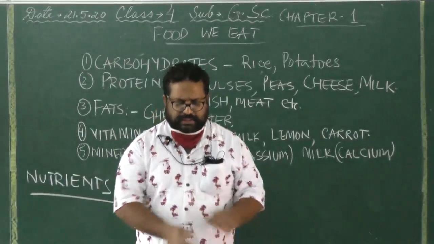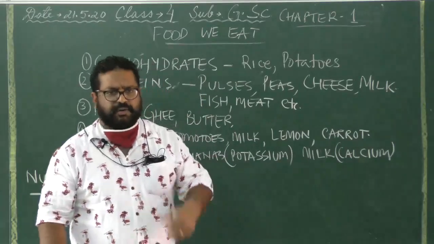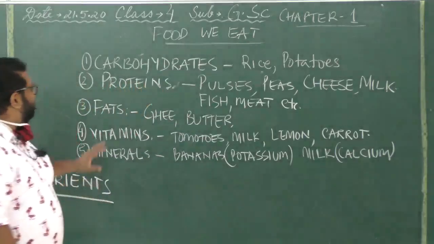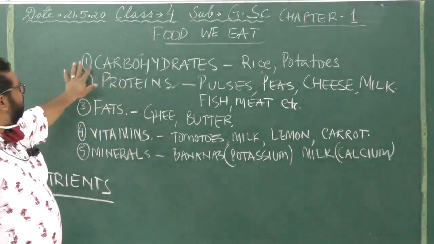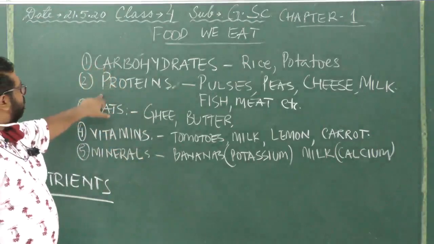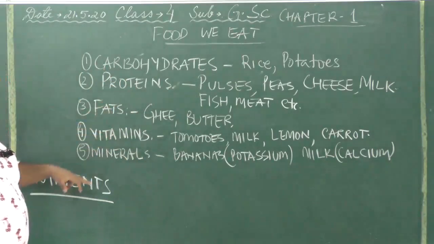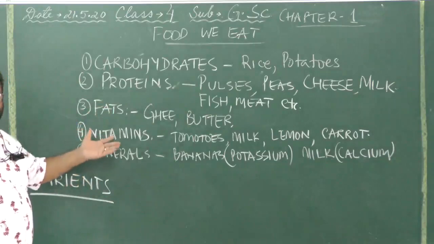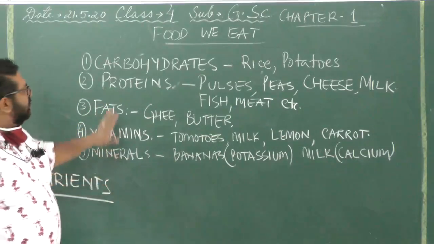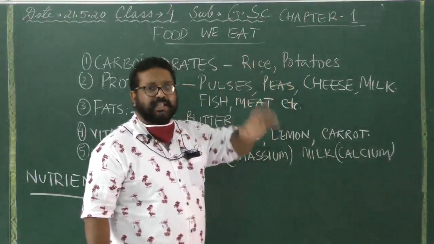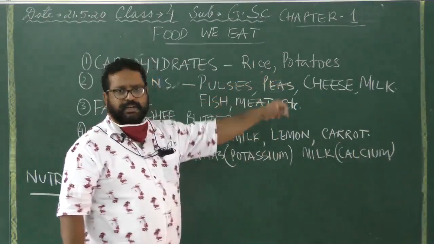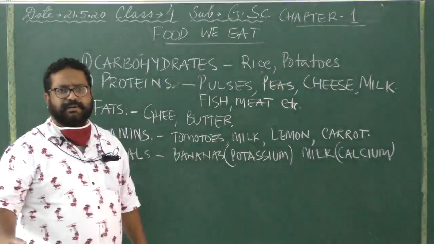Now the food is divided into 5 or 6 parts, so basically the food groups. Number 1 is carbohydrates, proteins, fats, vitamins, then minerals. Foods which are rich in carbohydrates are rice and potatoes. These are common food, Indian staple food.